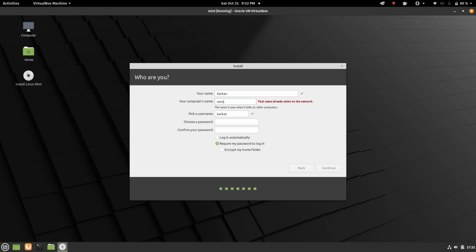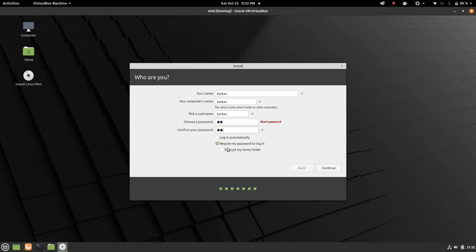So you can call it Mint. You can call it whatever you want. Your name, and this is your username. That's what shows up on your lock screen, and this is your root password. So I'm gonna put my super secret password. That is not 12. You choose your own password.